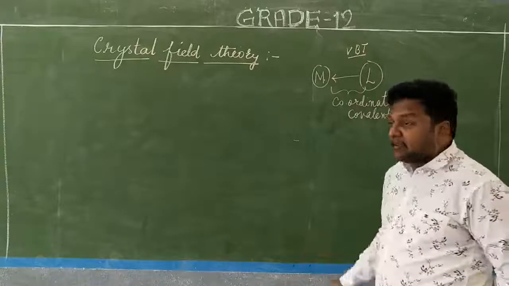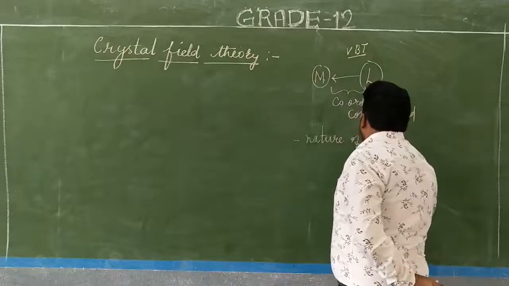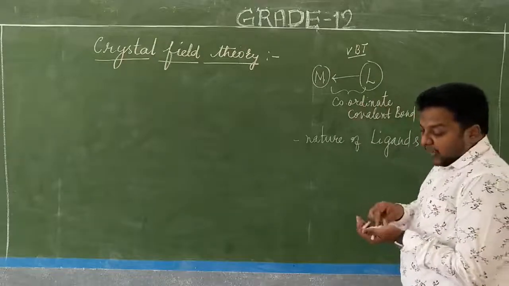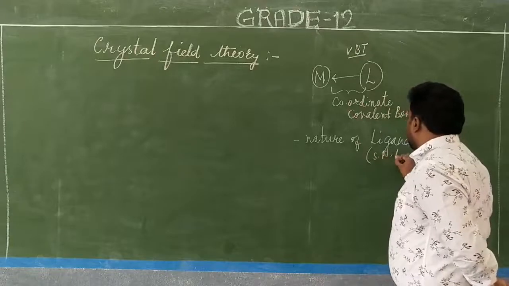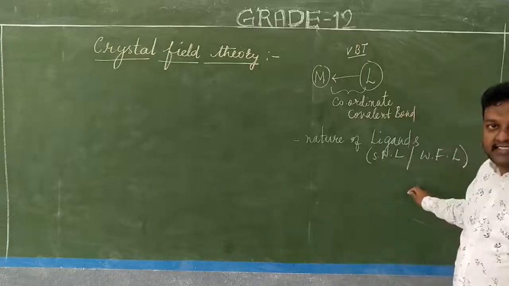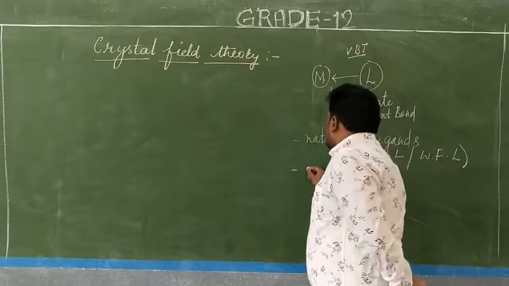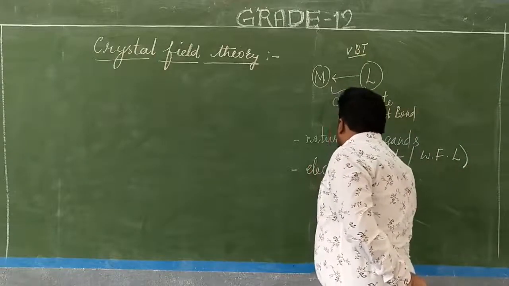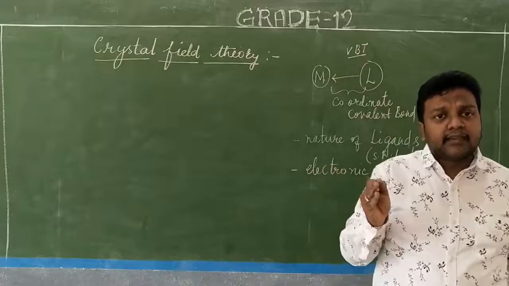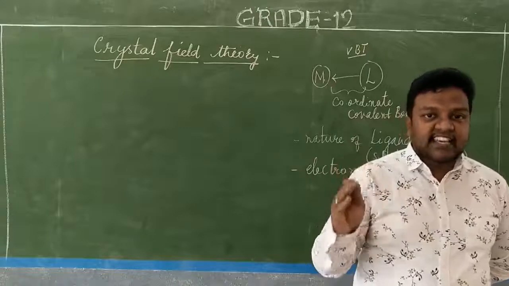So what is needed? The nature of ligands should be known. What is the nature of ligands? Whether it is a strong field ligand or otherwise a weak field ligand. So the nature of ligands has not been explained in the valence bond theory. Then the second one is the electronic spectrum, the splitting. Usually the five d orbitals will be there. Those d orbitals naturally have the degeneracy nature; splitting of the d orbitals is possible.